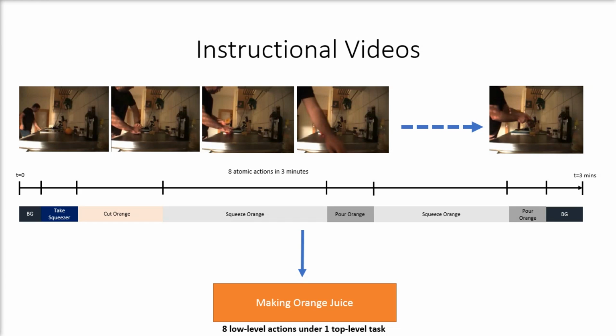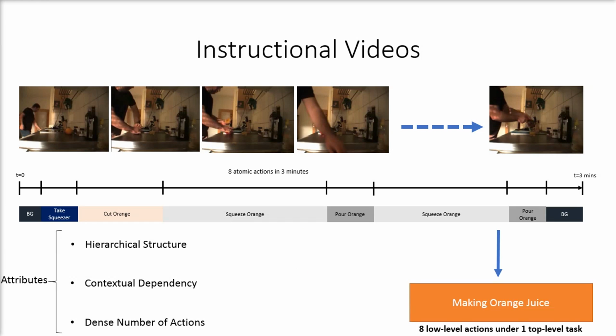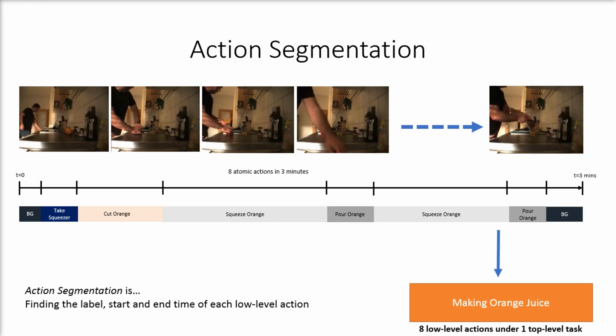Instructional videos can be defined as videos where a sequence of atomic actions take place in order to carry out a top-level task. One can usually associate three main attributes with instructional videos. One, the hierarchical structure between the low-level actions and the top-level task. Second, the contextual dependency between those low-level actions. And third, the high number of action segments that occur in a video with limited background frames.